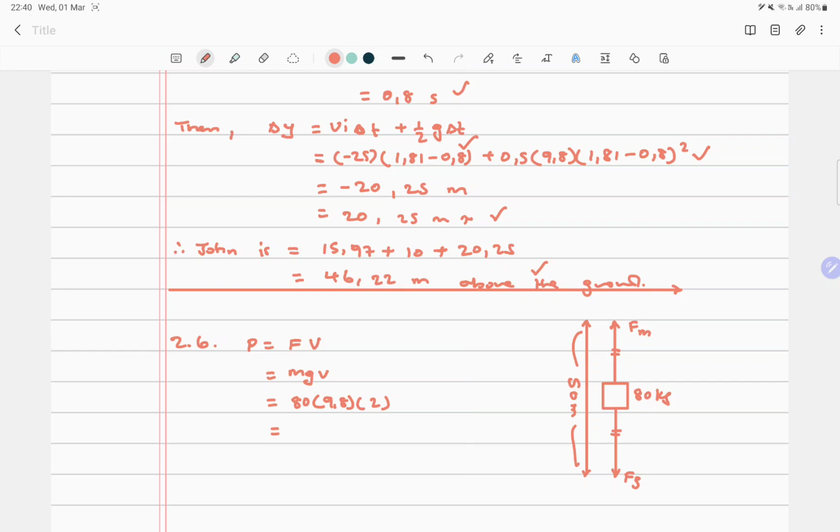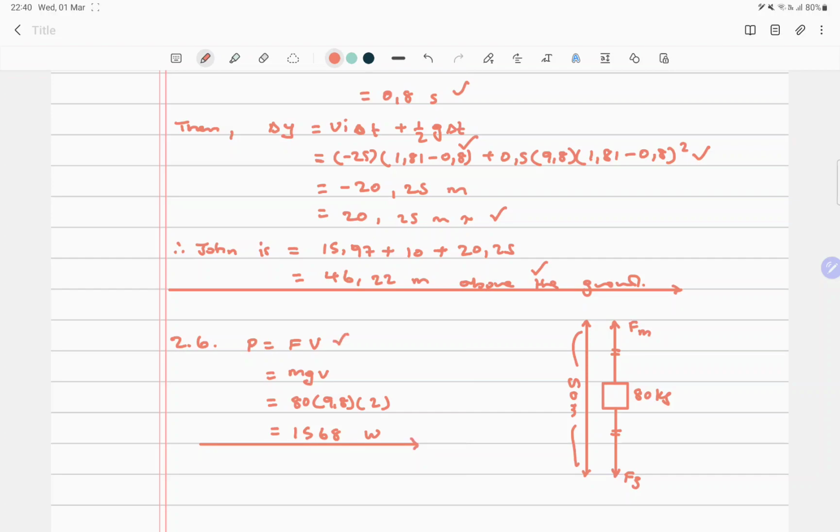Okay, so we're getting 1568. Is it watt or watts? I think it's watt. No, we don't need to write in words. The symbol is good enough. Okay, not a problem.